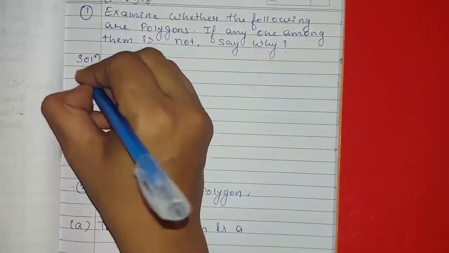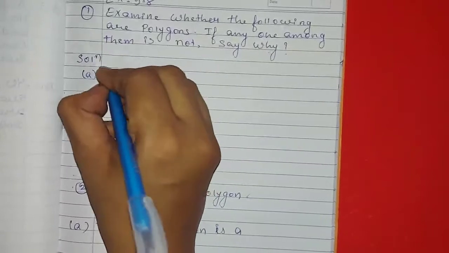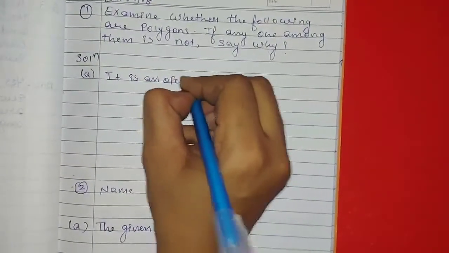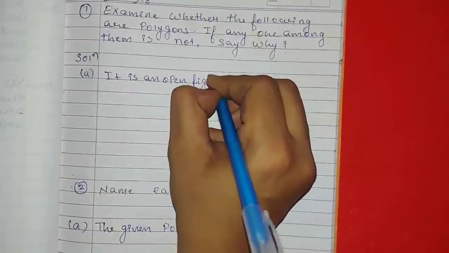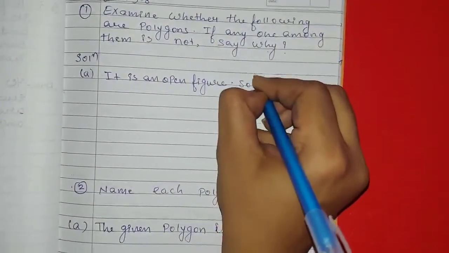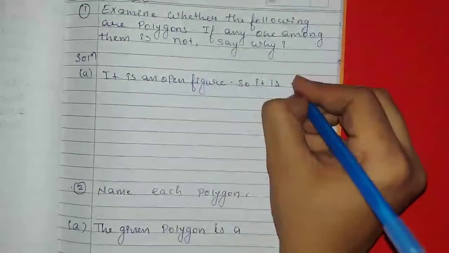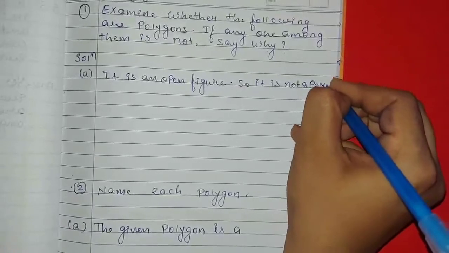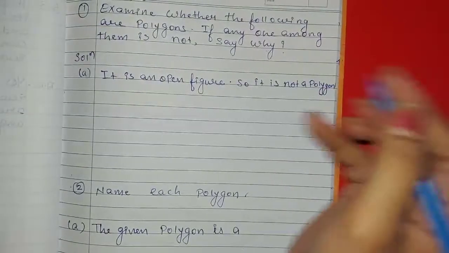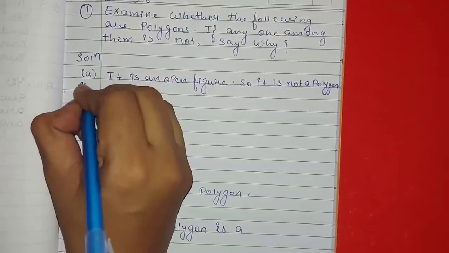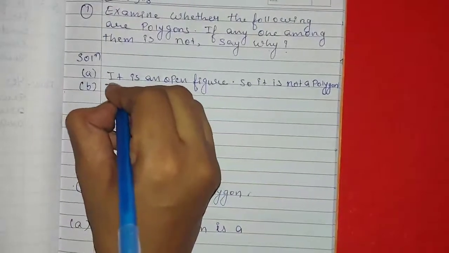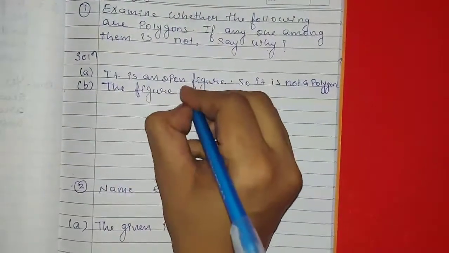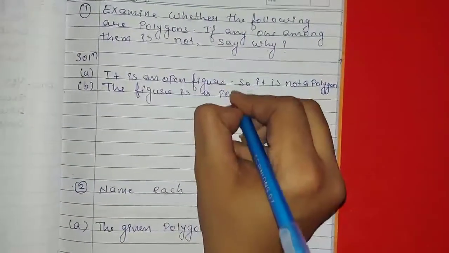Solution A. It is an open figure, so it is not a polygon. Number B. The figure is a polygon because it is made up of line segments. The figure is a polygon.